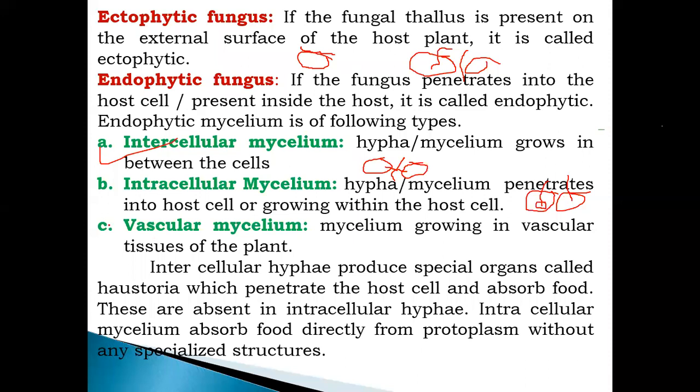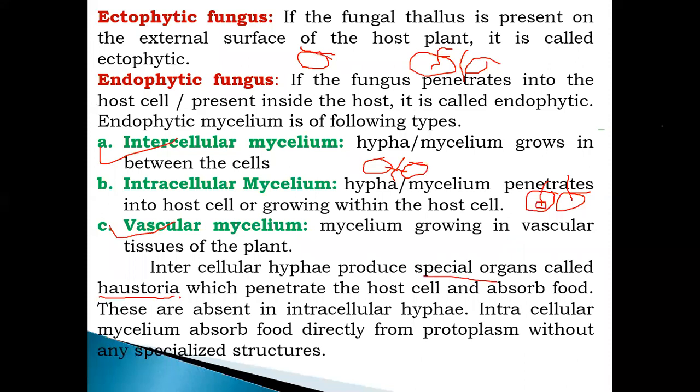And the last one is vascular mycelium. Mycelium growing in the vascular tissue of the plant is called vascular mycelium. Now, intercellular hyphae produce a special organ, and that organ is called the haustoria.